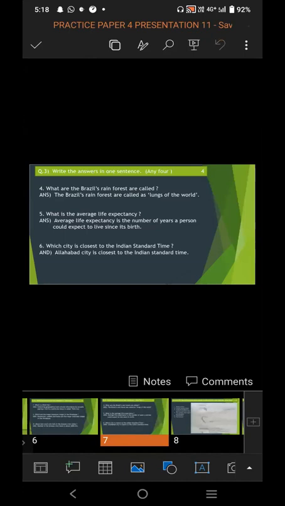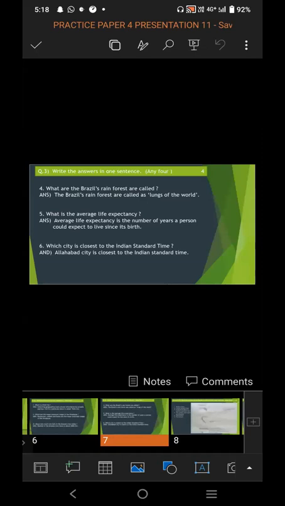Sixth, which city is closest to the Indian Standard Time? You have to write the name of the city which is closest to the Indian Standard Time. Allahabad city is the closest to the Indian Standard Time. Not just writing only one word or two words, you have to complete the sentence and write the answer in one or two sentences.